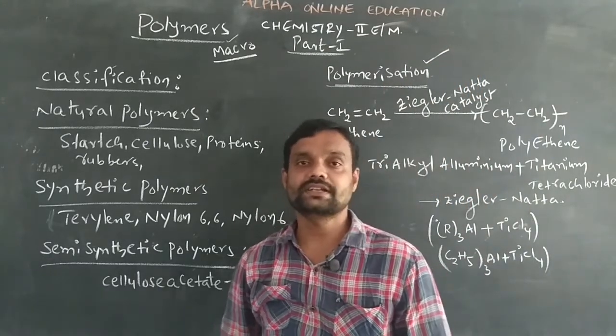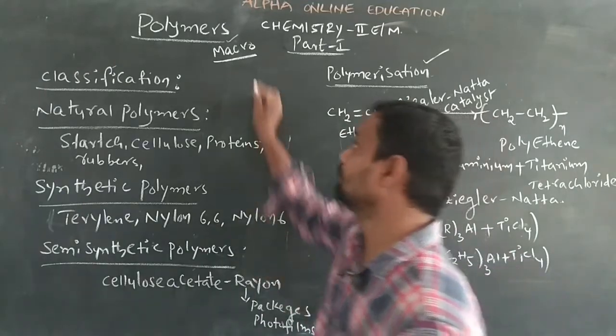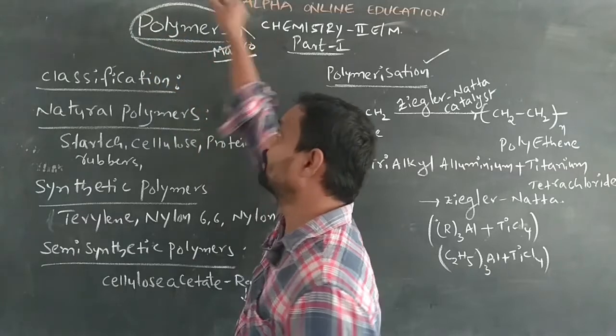During this polymerization process, the large molecule, the macromolecule, is called a polymer.